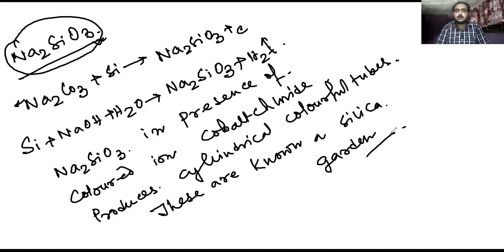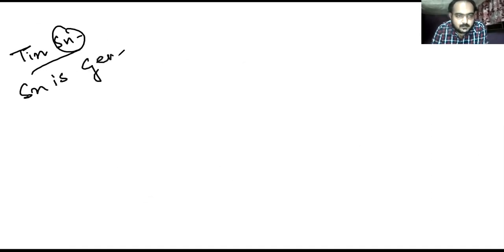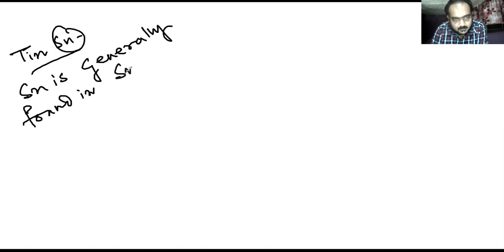Now we are going to know about tin, or Sn. Generally, tin is not found in the native state in the earth crust. Sn is generally found in SnO2.